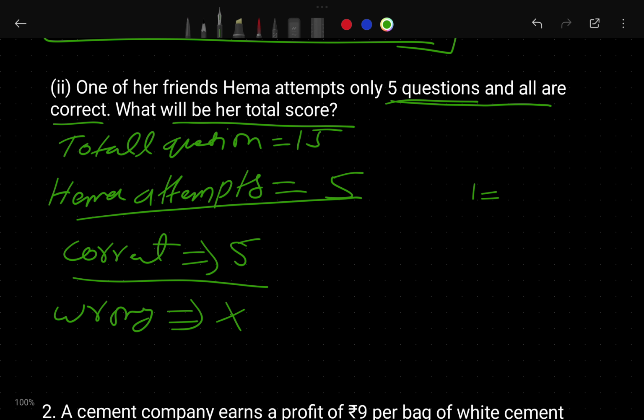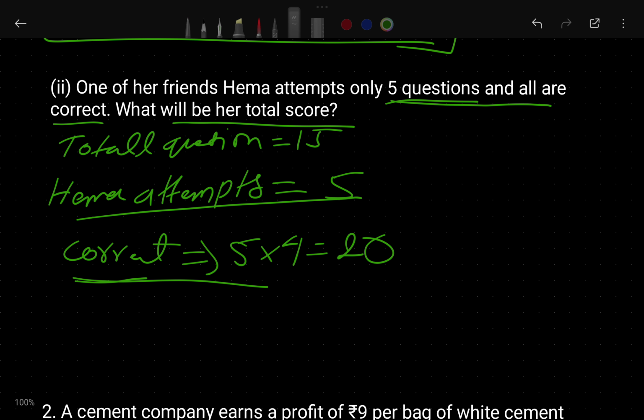So here the correct answers are 5 questions, and those are correct only. If you do one question correct, they give 4 marks. So she did 5 correct, then how many marks will she get? 4 times 5 is going to be 20. So what is her score? Did Hema do any wrong question? No, she didn't, so we will not consider that part. We directly write here.